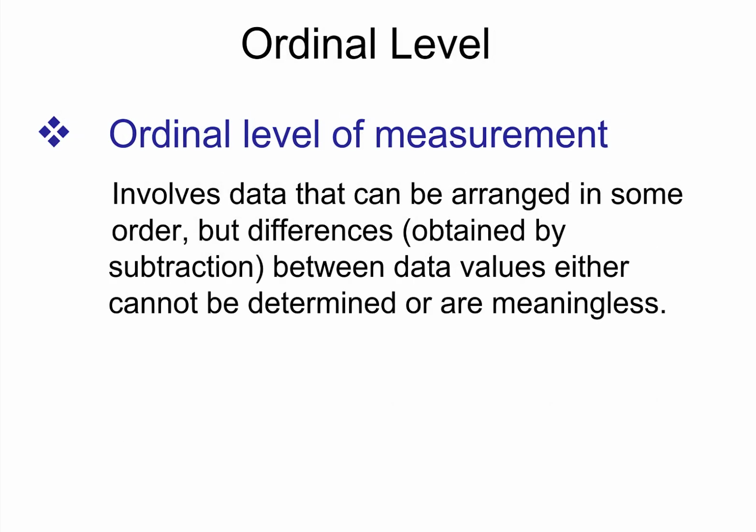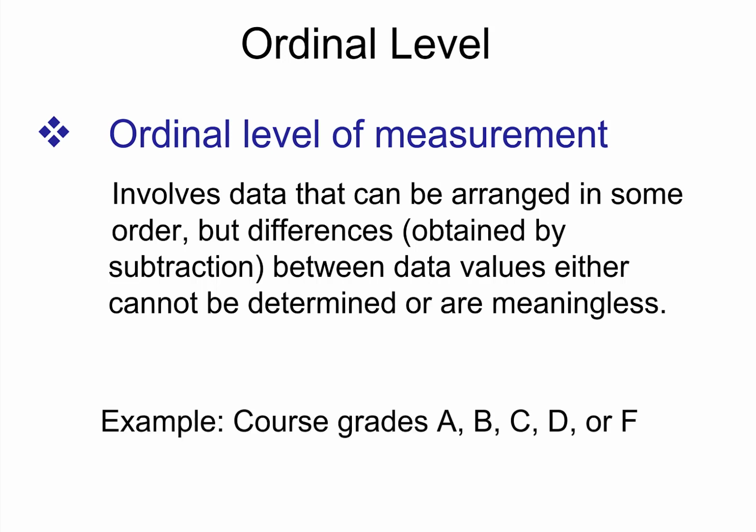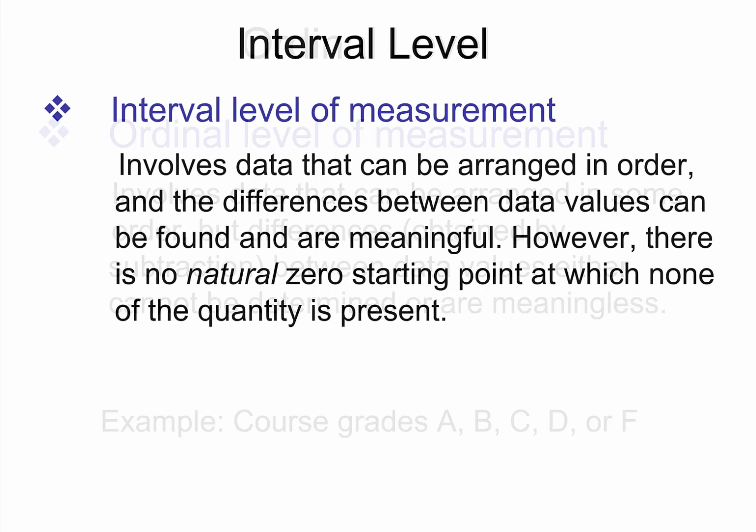At an ordinal level, we put things into groups again, but here we have some order. So things like course grades, A, B, C, D, F, Likert scale when you do a survey and they ask you to rank things. So they're putting things into categories. We can't measure the distances between the categories, but we can say there's a natural order.